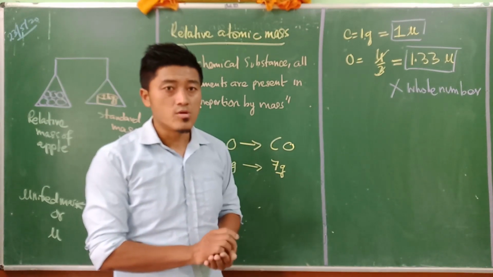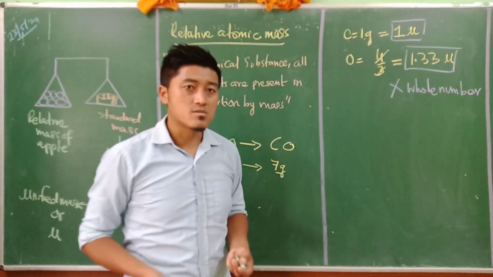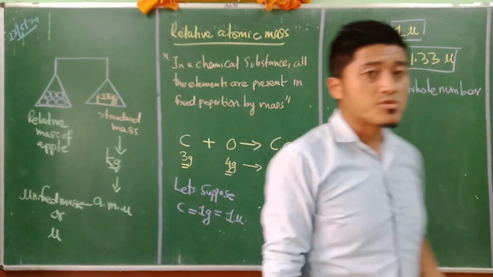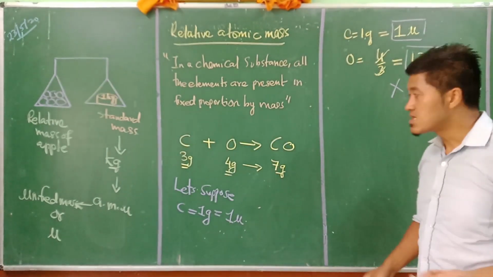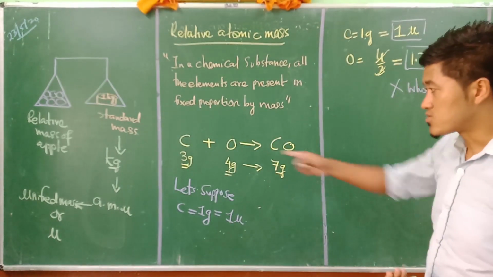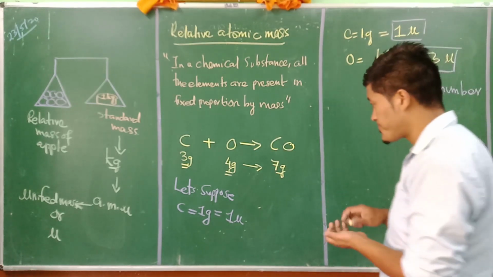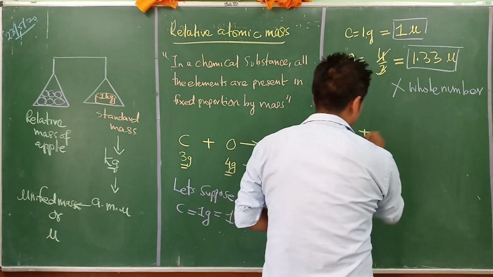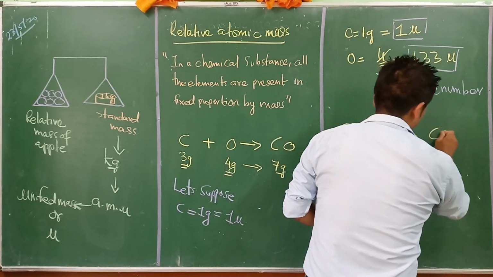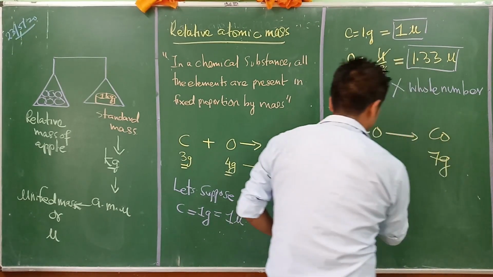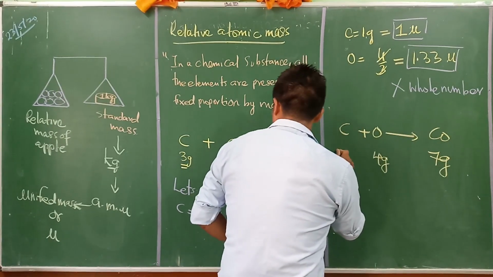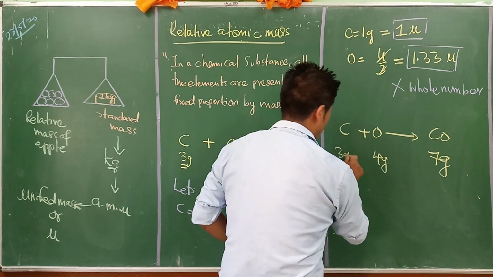So they went for some other elements, and at that time one of the dominant elements was oxygen. Now I'm going to write this reaction once again: carbon plus oxygen gives rise to carbon monoxide. This is 7 gram, this is 4 gram, this is 3 gram.